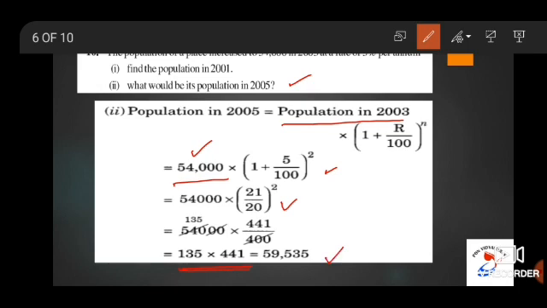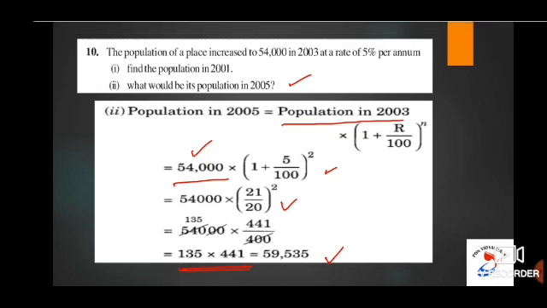That is equal to 59,535. To conclude, the population in 2005 is 59,535. This completes sum number 10.